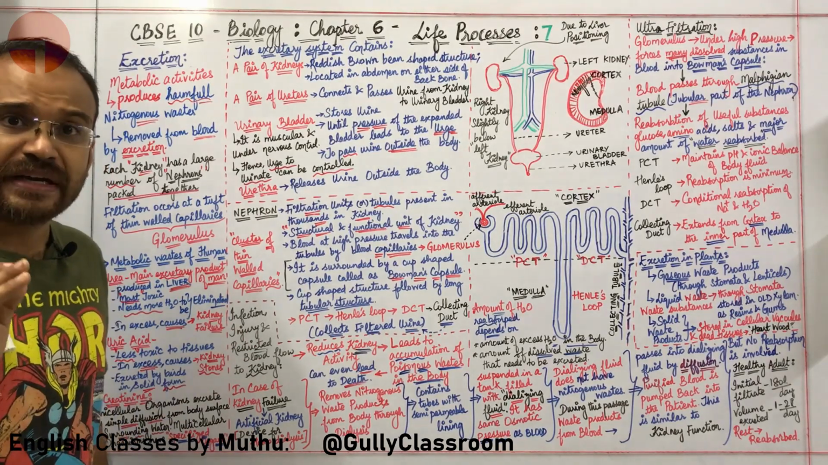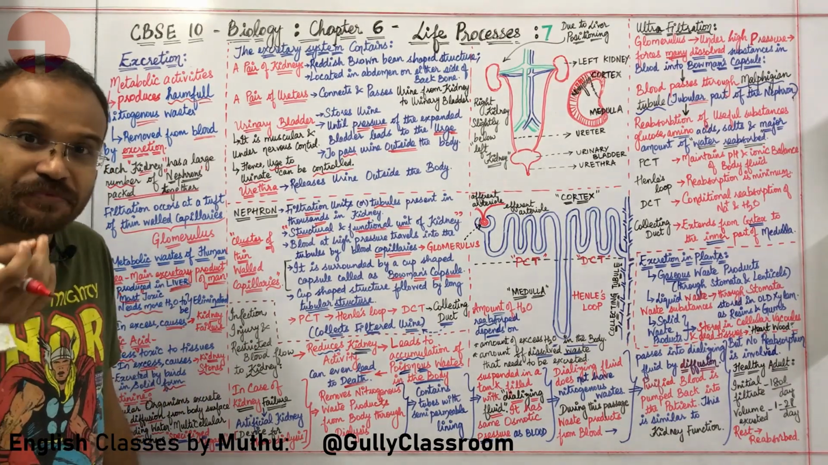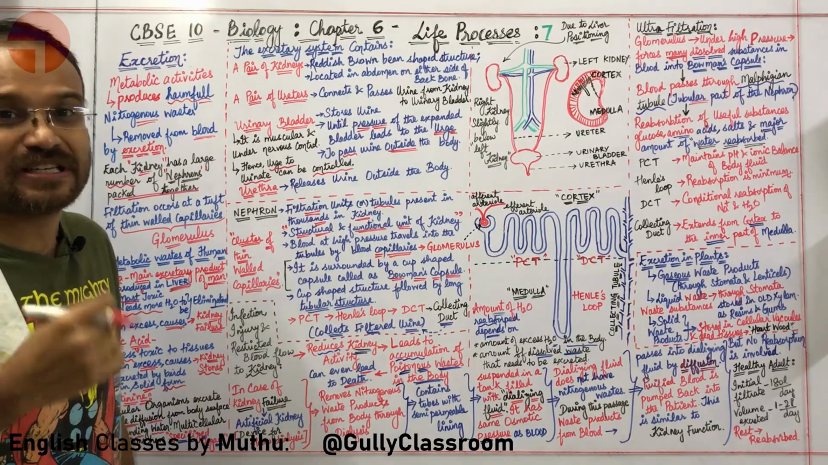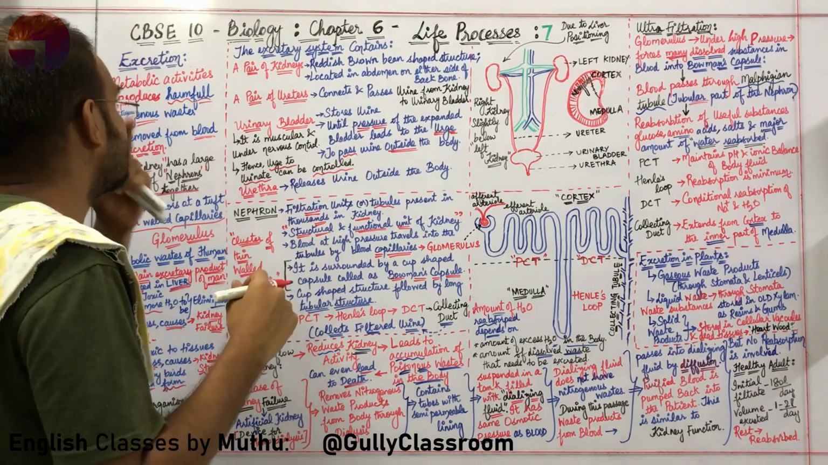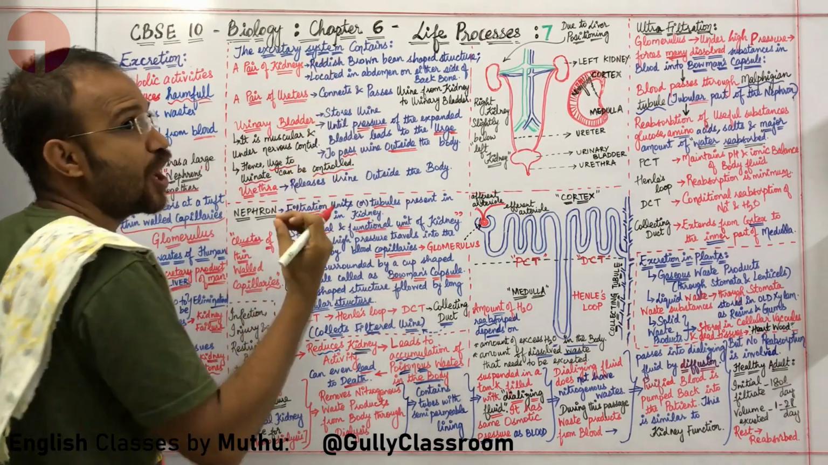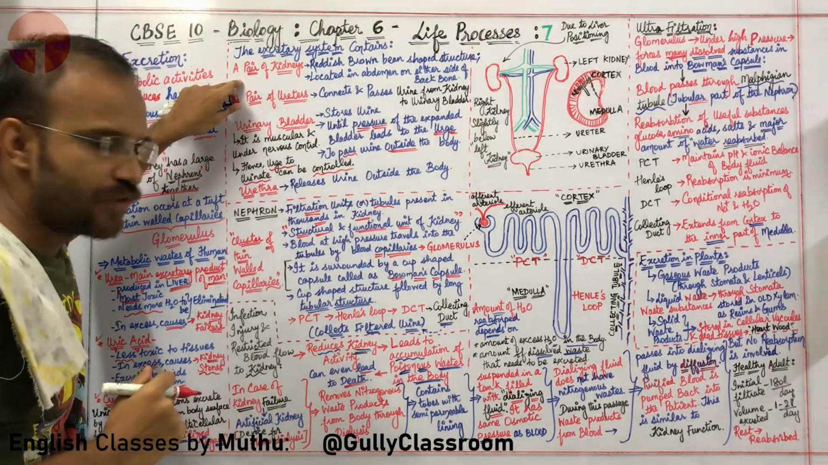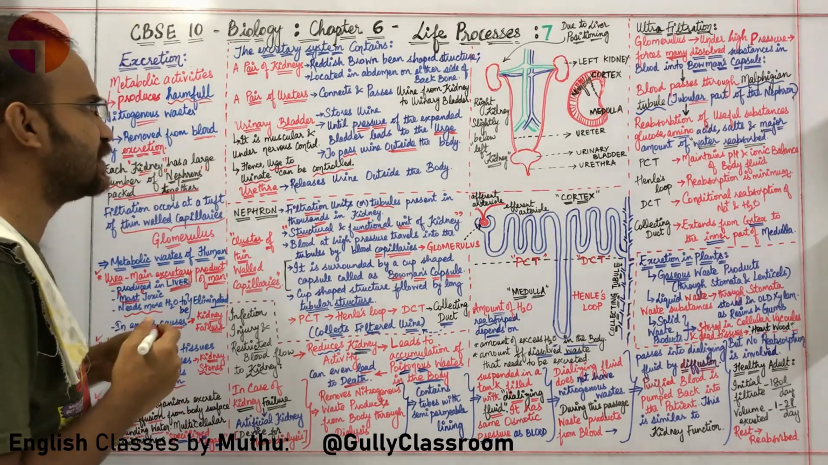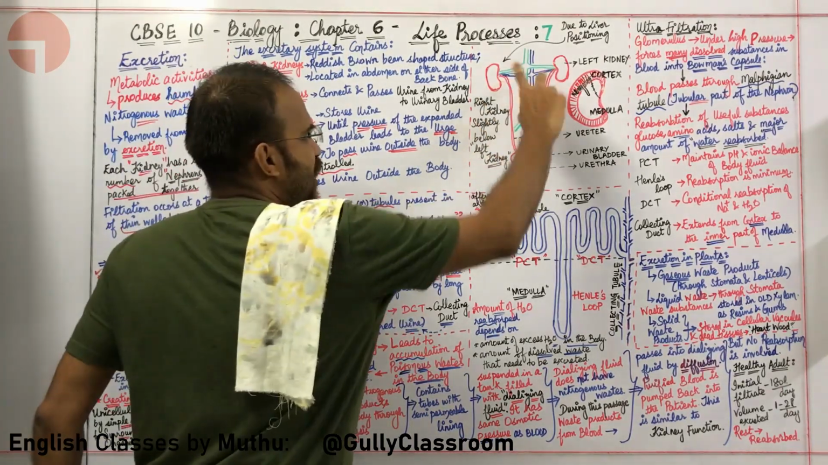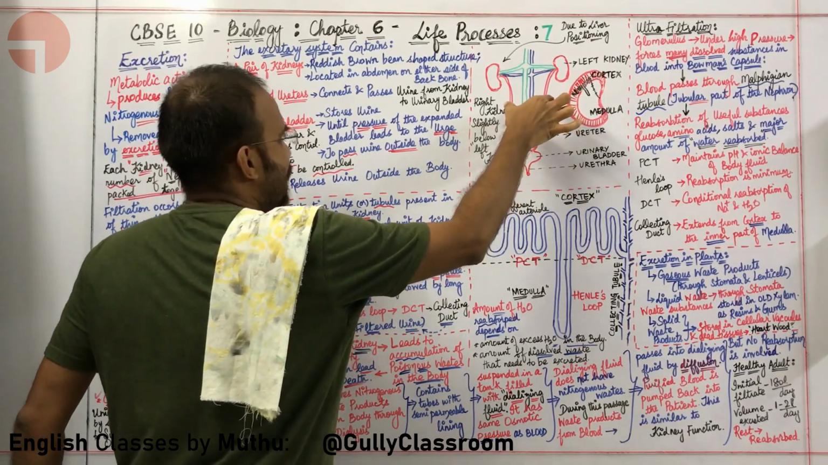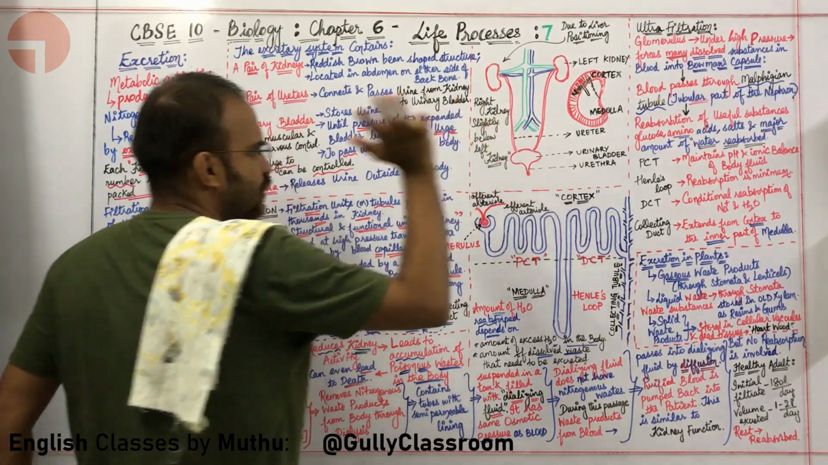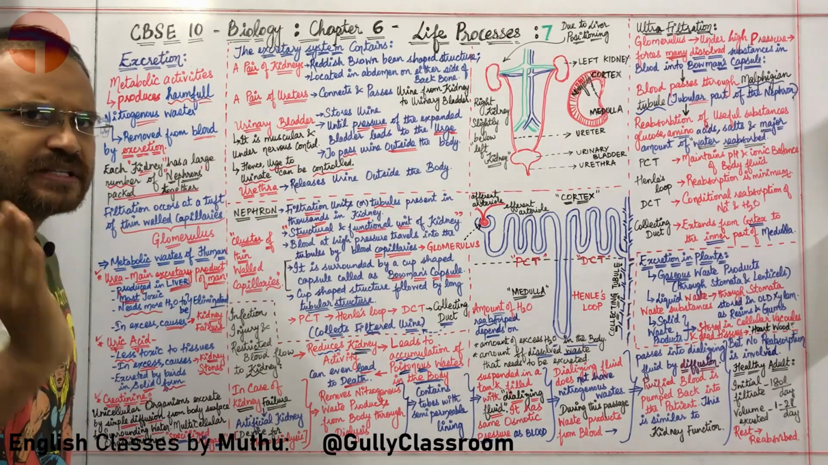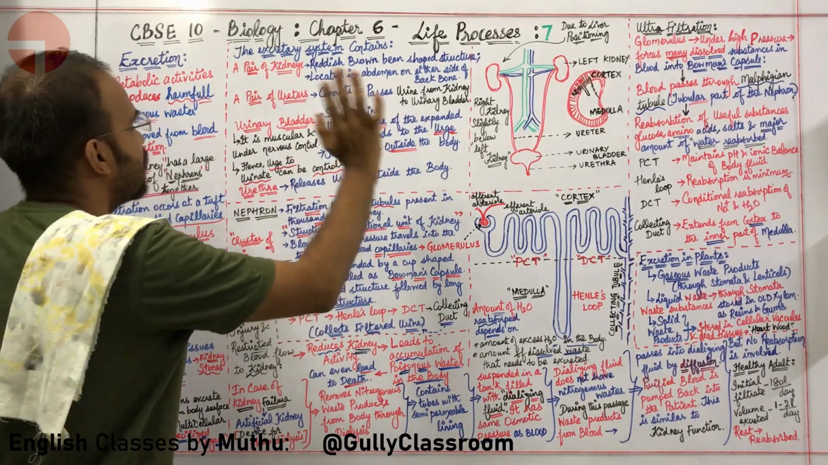Okay, sir. Let us look at our own excretory system in more depth. Come on, Thangam. The excretory system of humans contains a pair of kidneys, a pair of ureters, urinary bladder and urethra. So, we have a pair of kidneys, we have a pair of ureters, urinary bladder and urethra. That's the primary excretory system. What is the primary function of each and every part of the system?